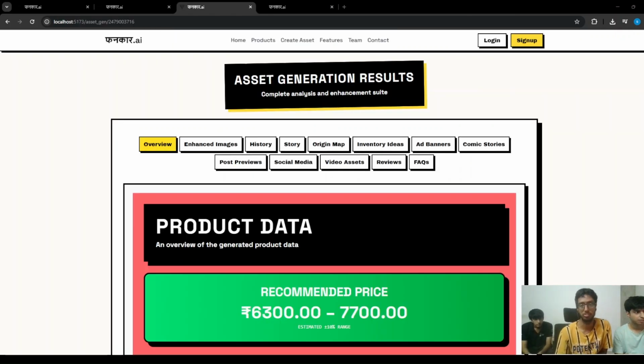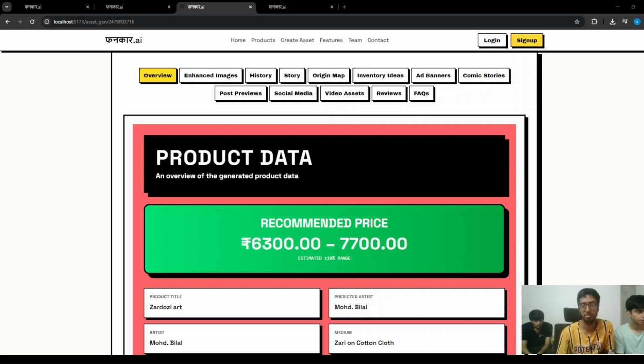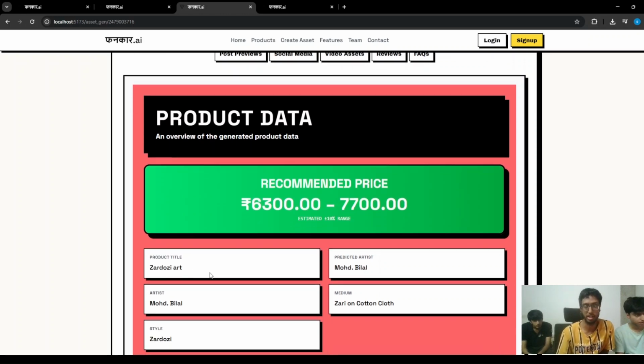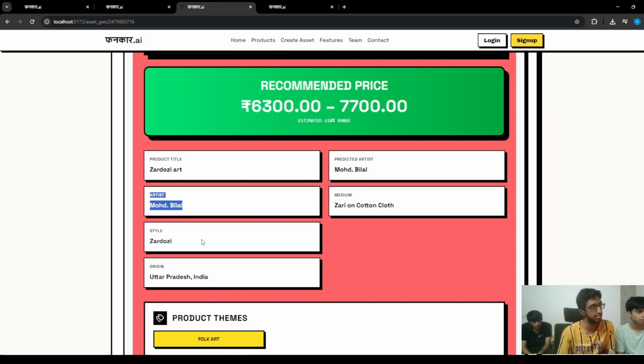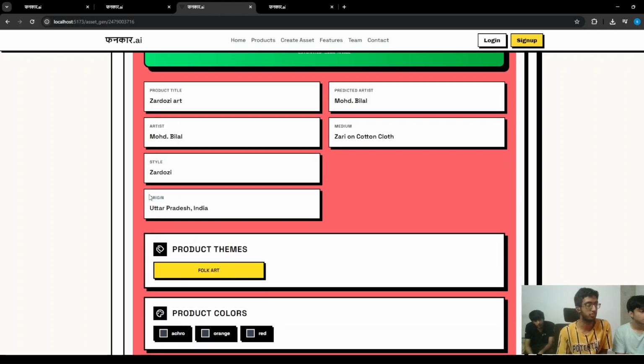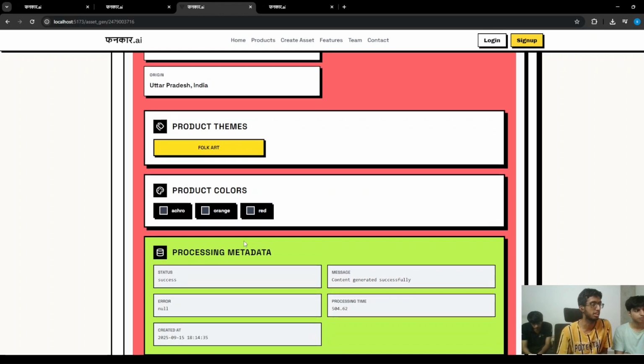So here is the marketing suite for him. We have given him a recommended price. We have determined what his product title should be. We have also used an image classifier here, I'll get to the technical details of it later. This is the style, this is the artist name. We were also able to identify where this artist is from. We are able to identify different things like themes, colors in his picture, etc.